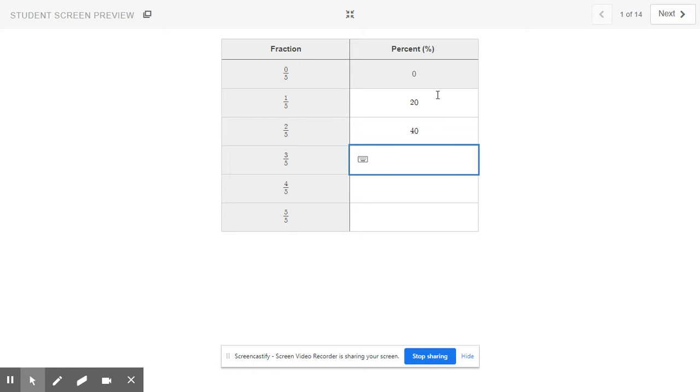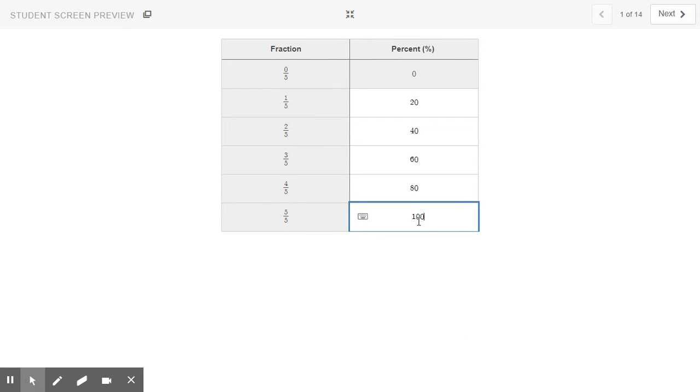3/5 is 3 times the amount of 1/5. 1/5 is 20, 3/5 would be 60%. 4/5, 20% times 4 is 80%, and 5/5 is 1 whole, which equals 100%. That's how I could fill out this table.